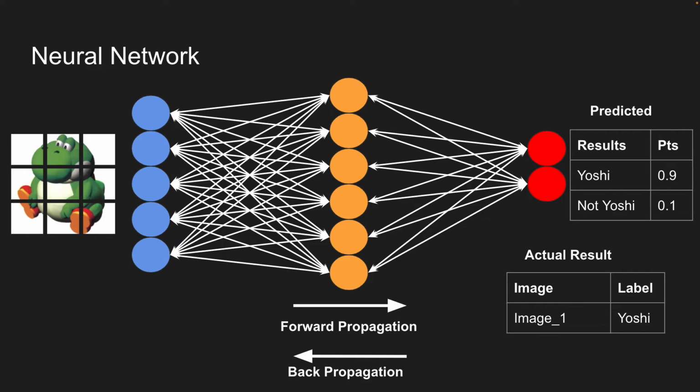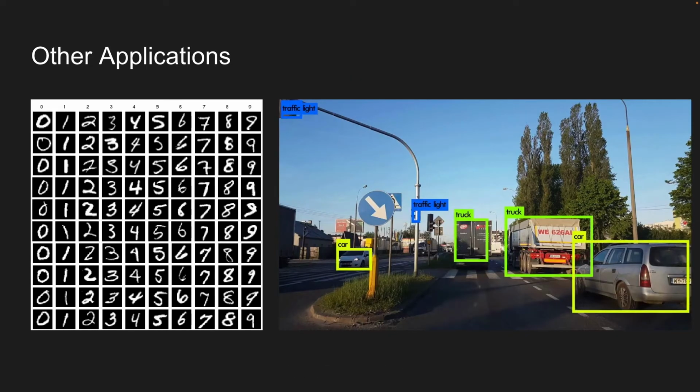So we learned that neural networks can, in our case, recognize the Yoshi picture, and of course this is not the only thing it can do. There are further applications, for example recognizing handwritten digits, like recognizing all these numbers as 1, 2, 3, and so on.